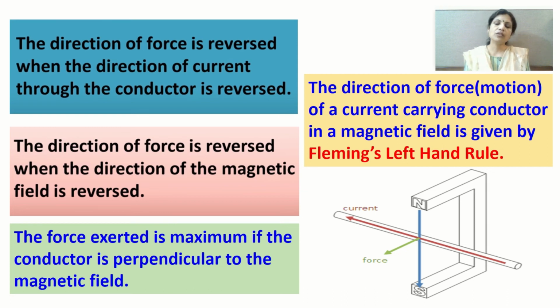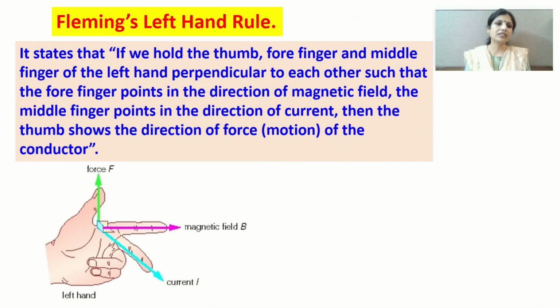Alright, now suppose I want to find out the direction in which the current carrying conductor is moving in the magnetic field. The direction of force on the current carrying conductor in the magnetic field is given by Fleming's left hand rule. Now what is this Fleming's left hand rule? Let us understand. The rule states that if we hold the thumb, the forefinger and the middle finger of the left hand perpendicular to each other.